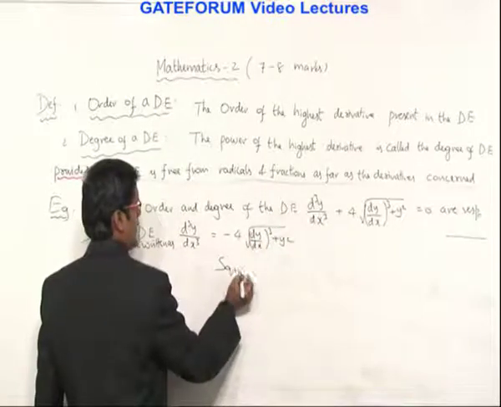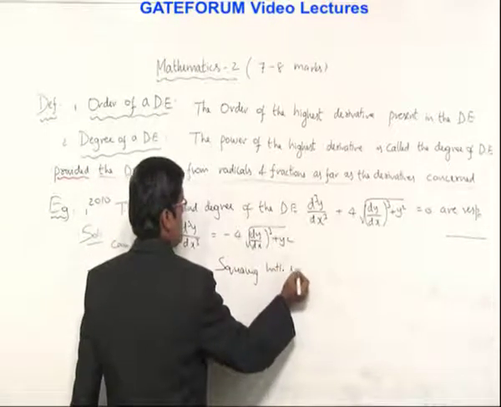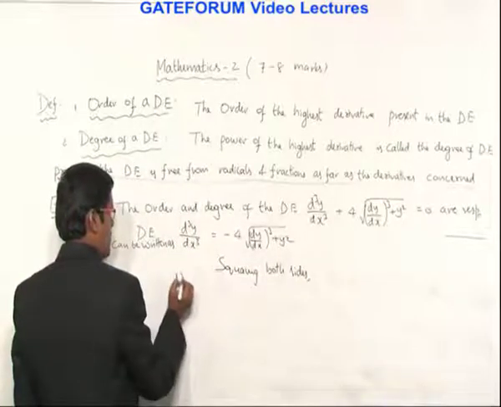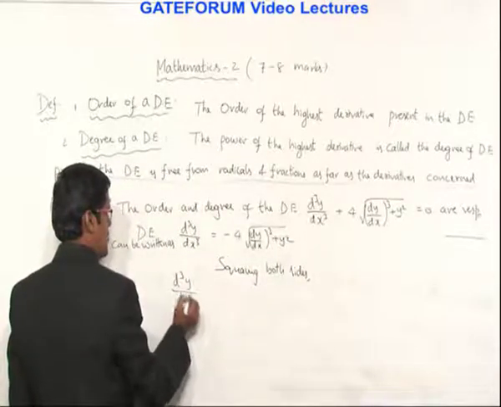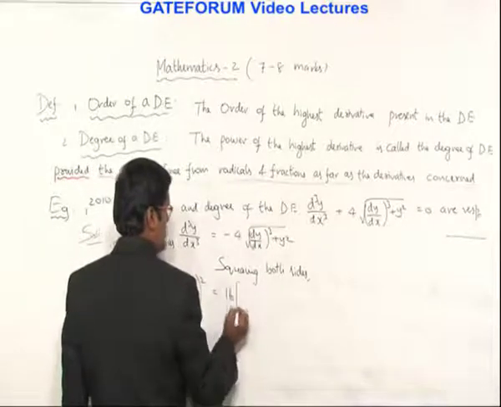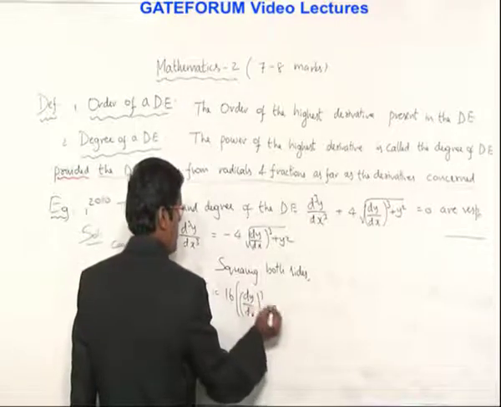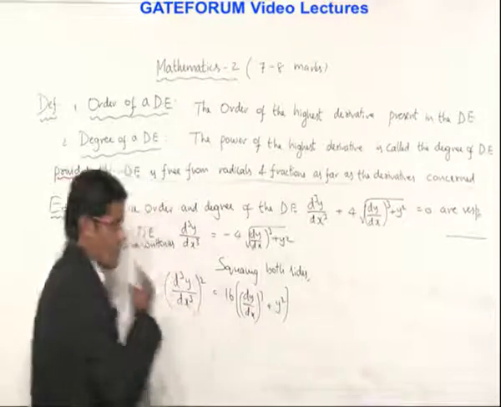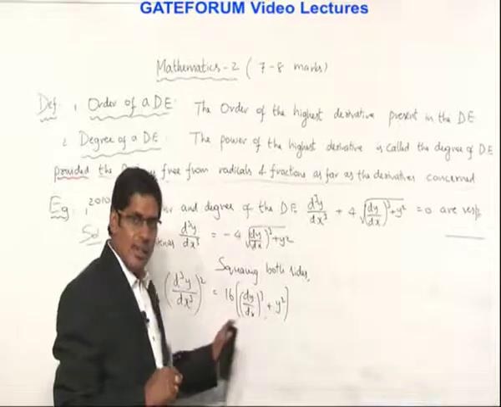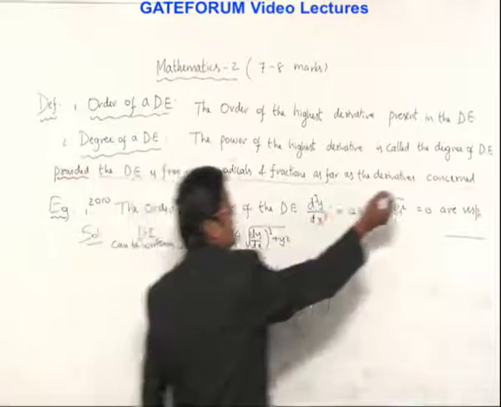Next, squaring both sides. We get the left side as d cube y by dx cube whole square, and the right side is 16 times dy by dx whole cube plus y square. Now here there are no radicals and no fractions as far as the derivatives are concerned. Okay.